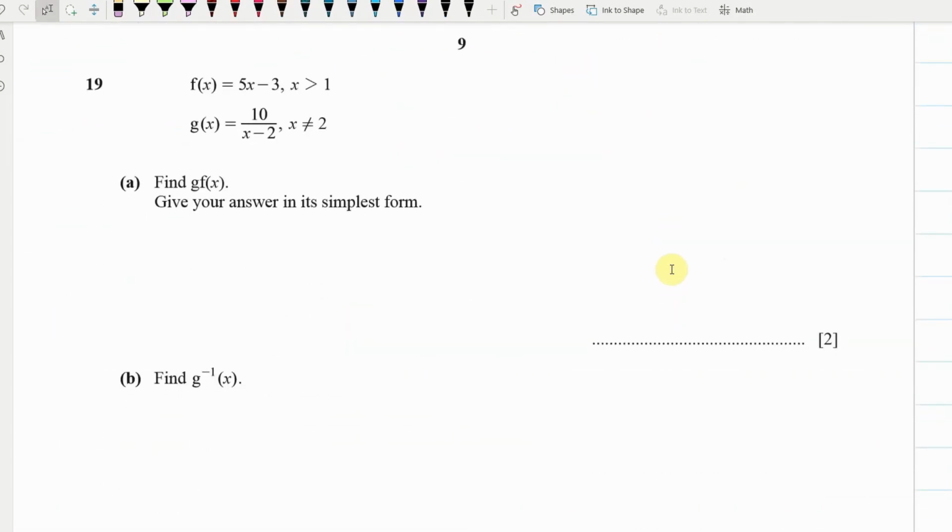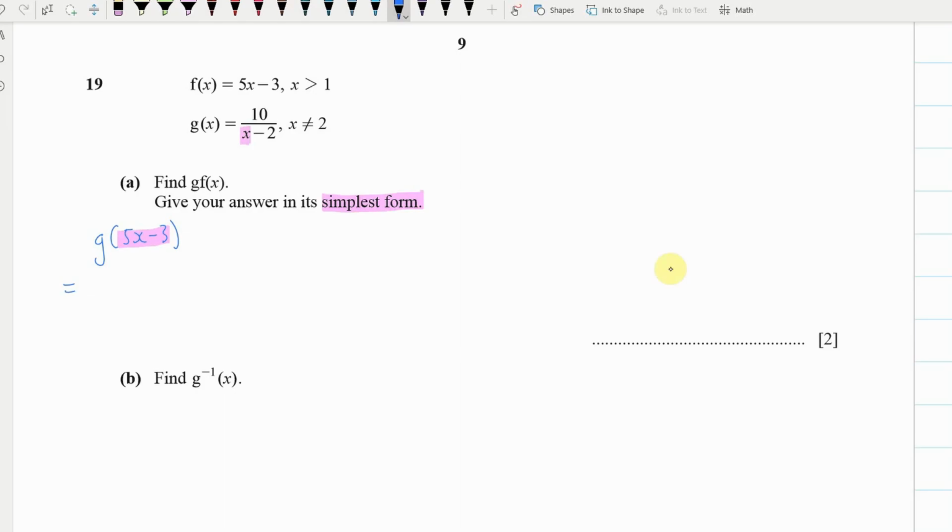Now, functions is our favourite, isn't it? Most people were able to do the first one. I think a few people forgot to put it in its simplest form. So let me just try that one as well. What are we trying to do here? So we're putting F into G. So we're going to put this in to G. Now remember, we're putting this in so that it becomes the x of our G function.